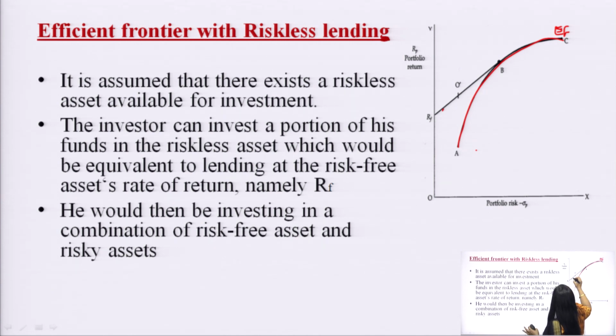But this model has said that if they do riskless lending and riskless borrowing, their efficient frontier would now change from this concave line to a straight line.